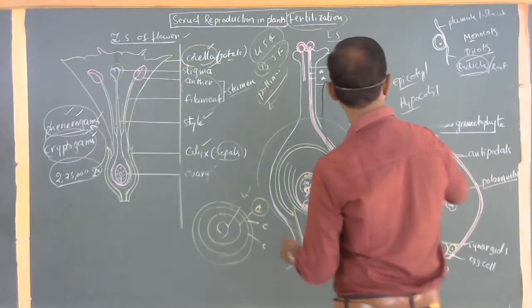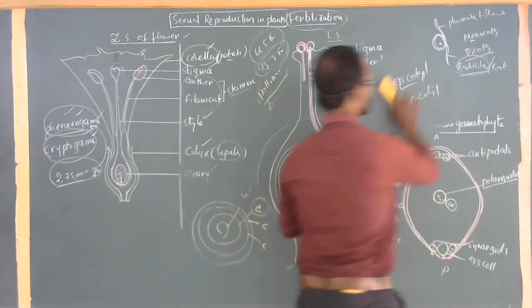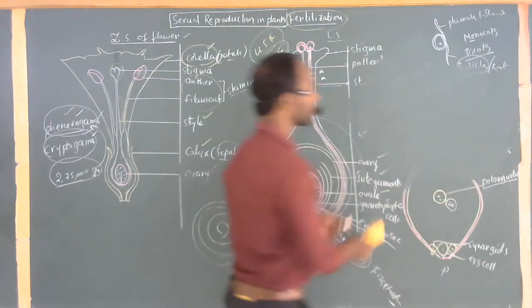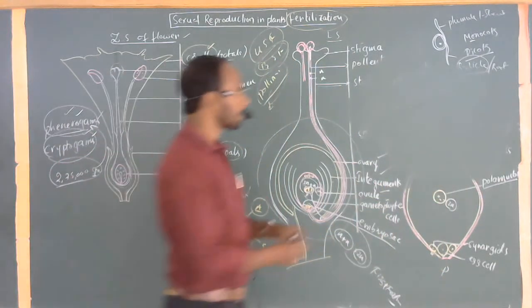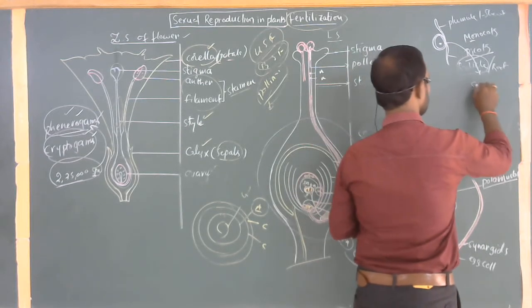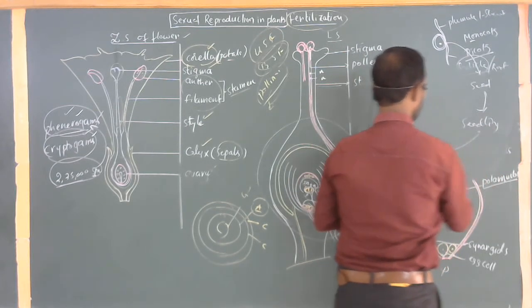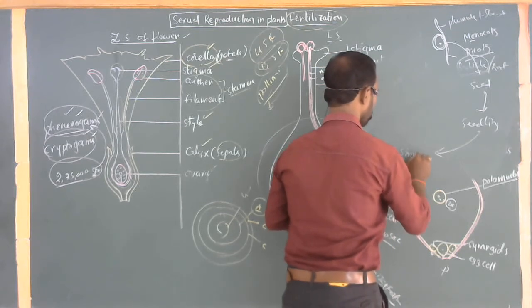After formation of this embryo, then the seed, then the seedling, then the simple fruit.